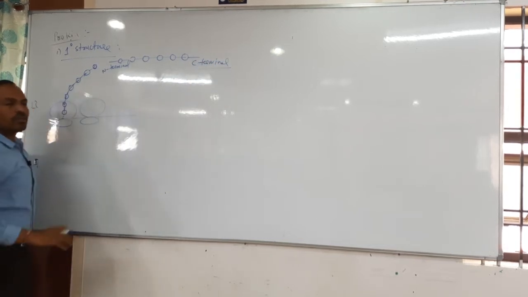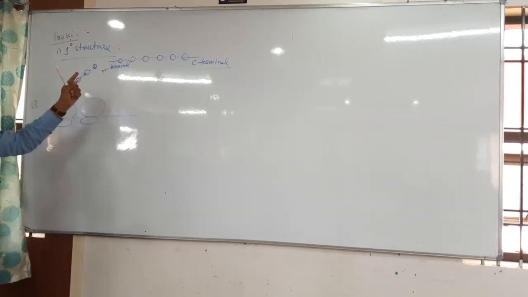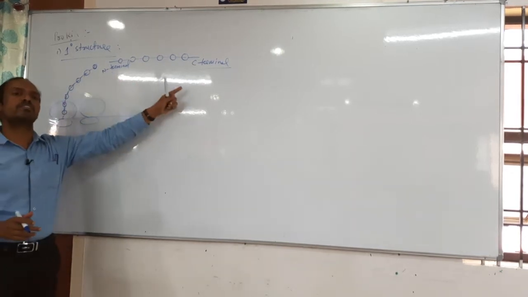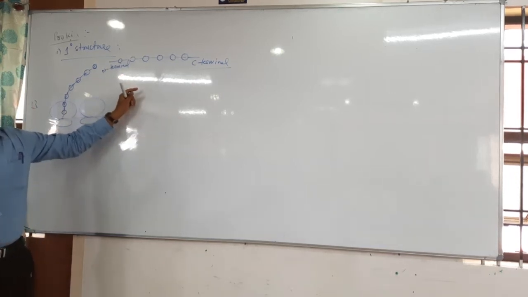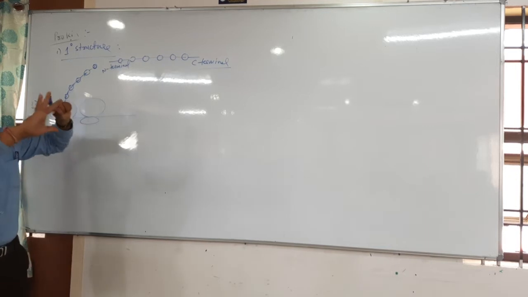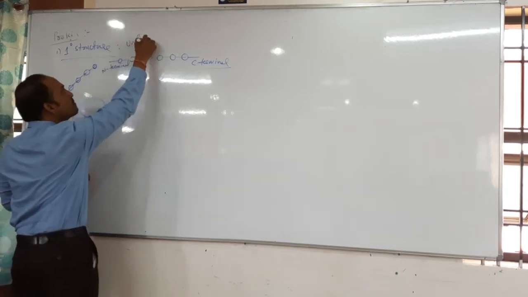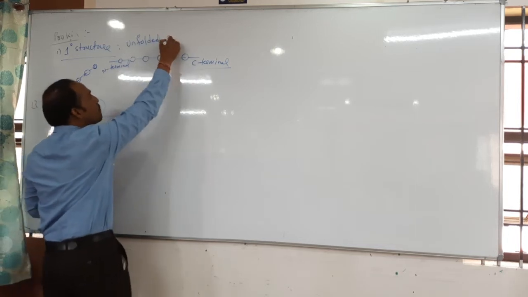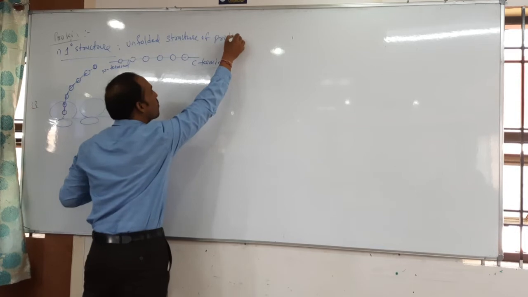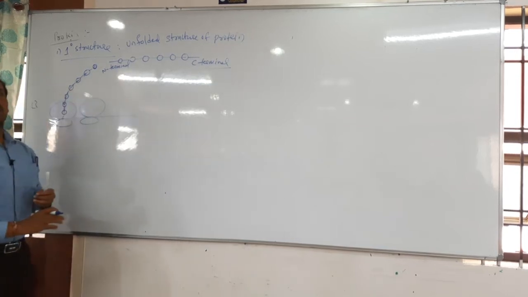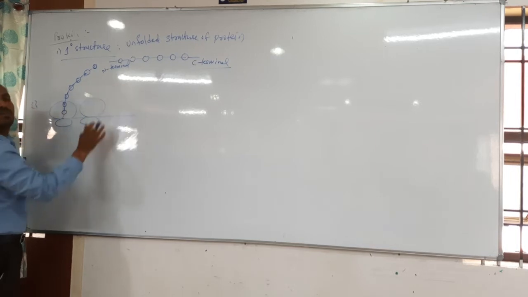So what is the meaning of primary structure? Primary structure means it is a linear arrangement of amino acids in the protein. Primary structure is not showing any folding, it is the unfolded structure. This is important. The unfolded structure of protein is called the primary structure. But the primary structure commonly has two important functions.